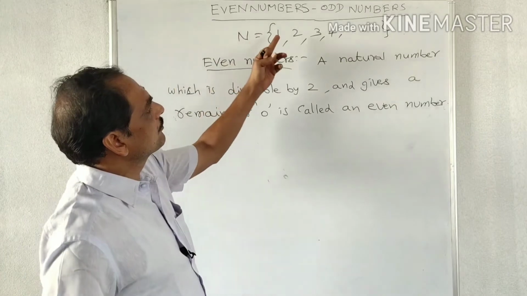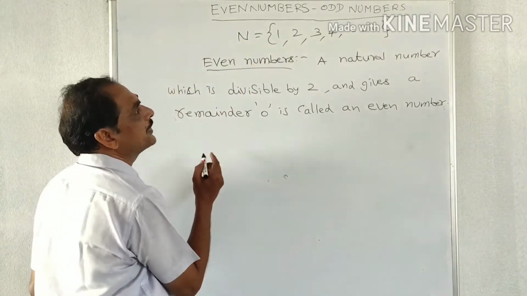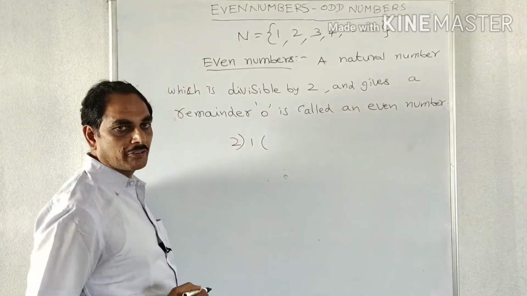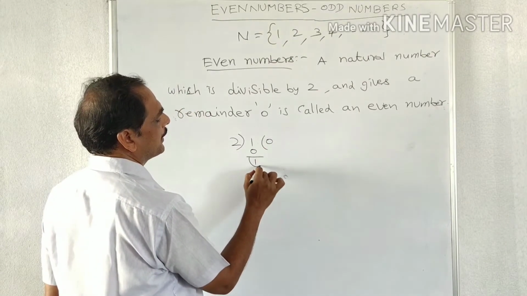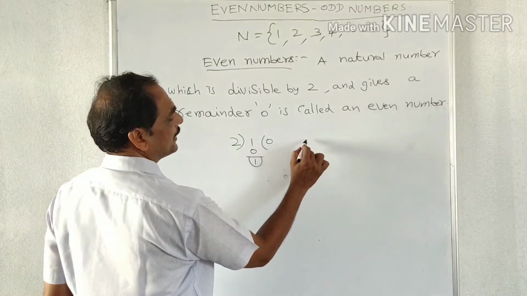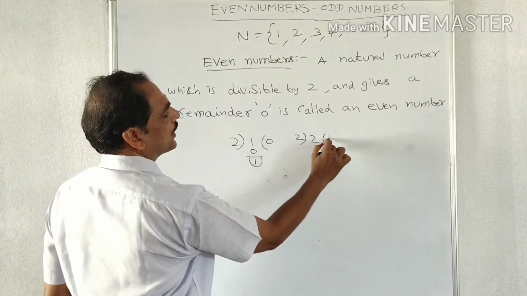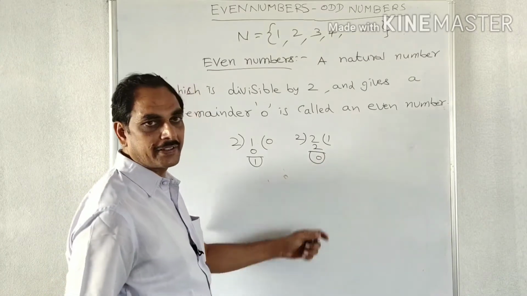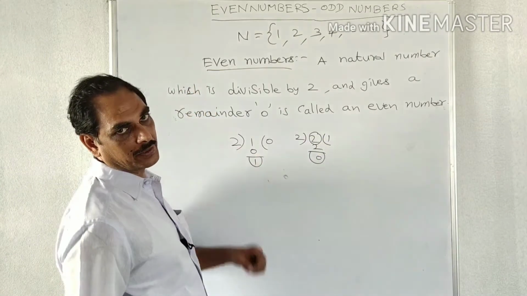So the natural numbers start from 1, 2, 3, 4 and so on. We take the first number, which is 1. When we divide 1 by 2, 2 zeros are 0, and 1 is the remainder, so it is not an even number. The second is 2. We divide 2 by 2, 2 ones are 2, so 2 minus 2 is 0. In this case 0 is the remainder, so we take 2 as an even number.